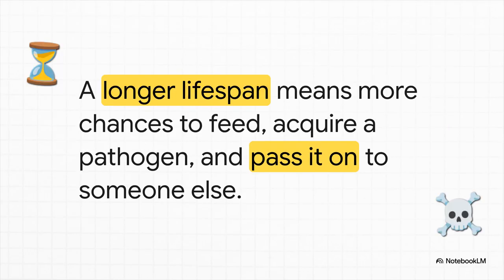Then you've got P for daily survival probability. To put it simply, how long does the mosquito live? A longer lifespan means more chances to bite, more chances to pick up a virus in the first place, and, of course, more chances to pass it on to somebody else.